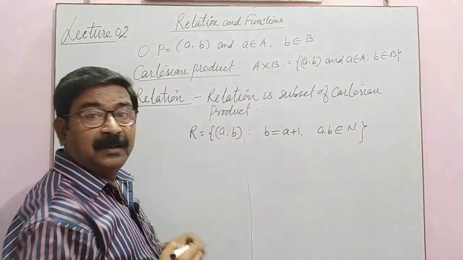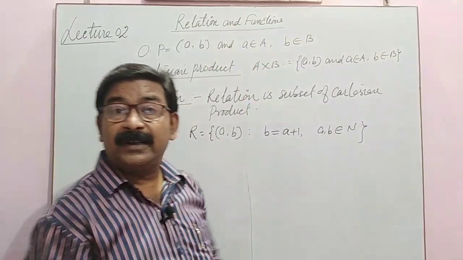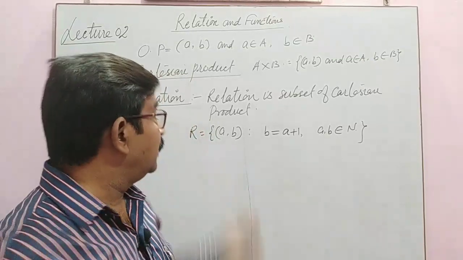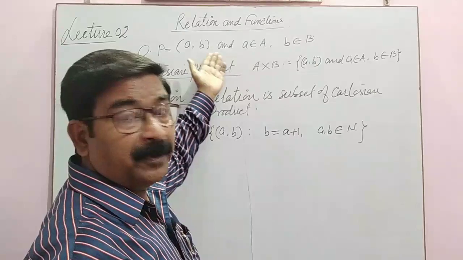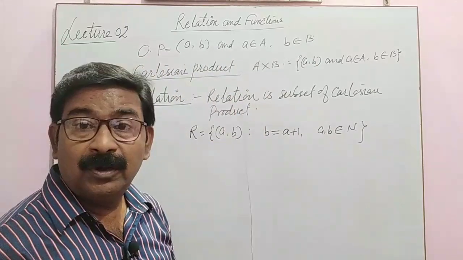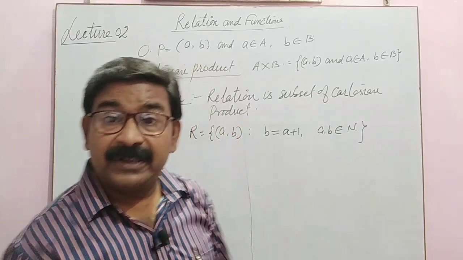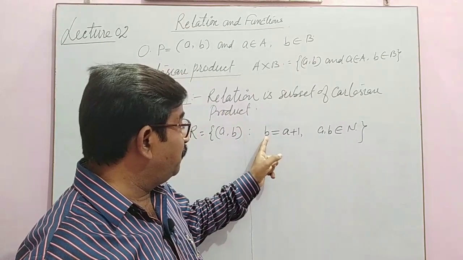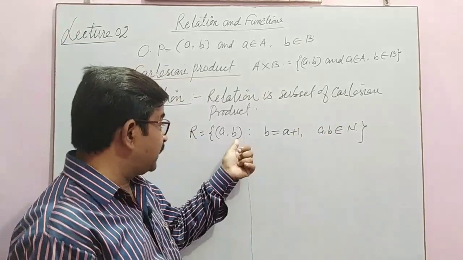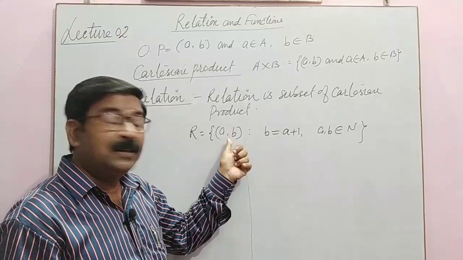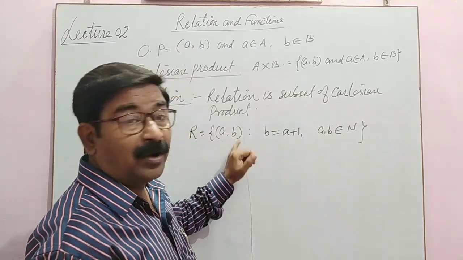See, here (a, b) is just like an ordered pair. I have written (a, b) in the Cartesian product also, and in the ordered pair also. Here in the relation also, but here I have given some name to the relation. What is the name? b is one more than a. b is the second element, and b is one more than a.